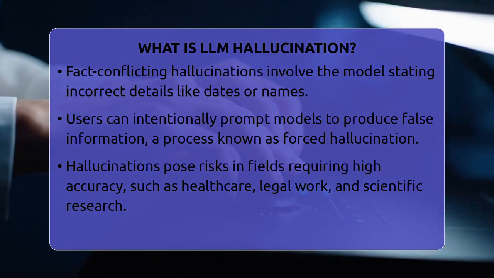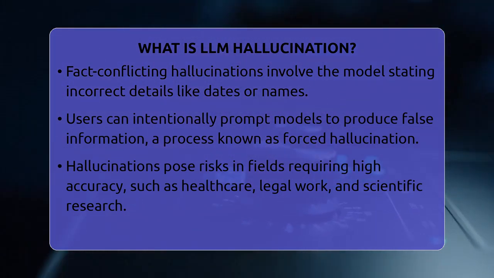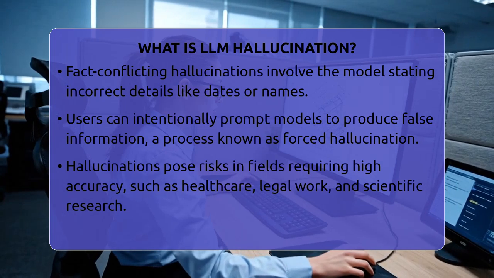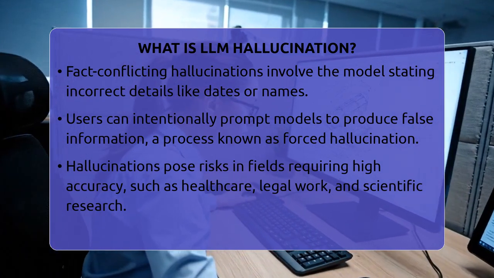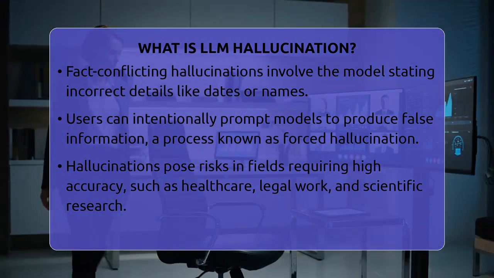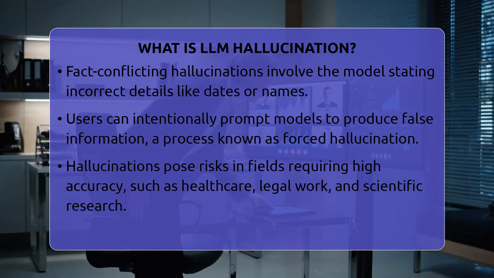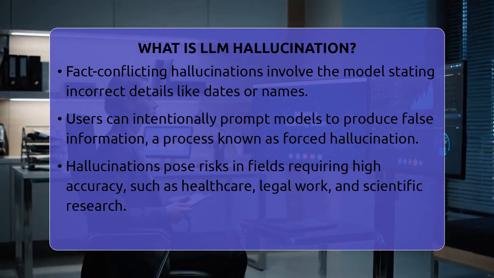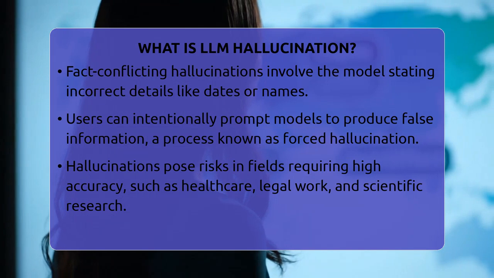One type is when the model says something that conflicts with what the user asked or intended. For example, if you ask about a historical event, it might give details that don't match real facts. Another type is when the model forgets earlier parts of a long conversation and contradicts itself. This can lead to inconsistent answers within the same chat.